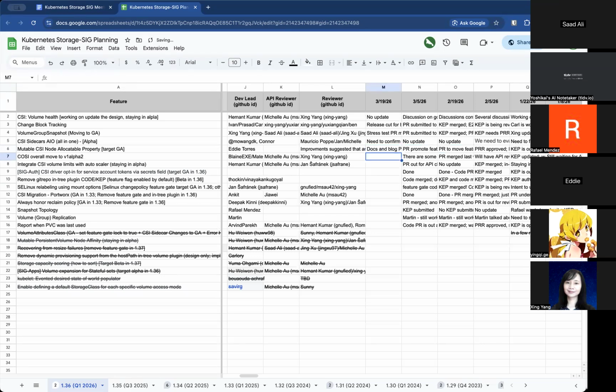Cool. Thanks, Eddie. Next is Cozy overall move to V1 Alpha 2. Last status was there's some coding tasks remaining. Need an example for blog. Blog PR will be updated. Anything new on the Cozy side? I think it's the same. Okay.